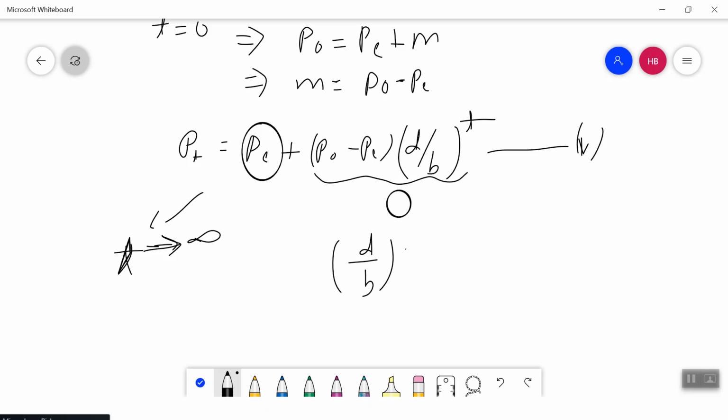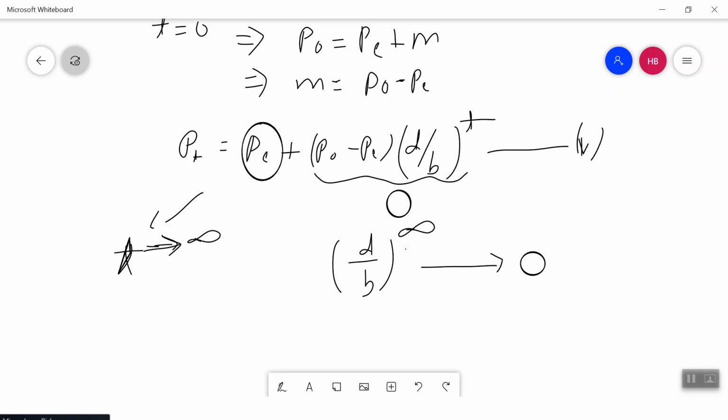So if I want to get P equilibrium, (d by b) to the power infinity has to approach 0.